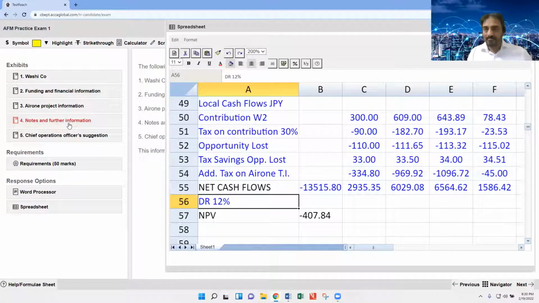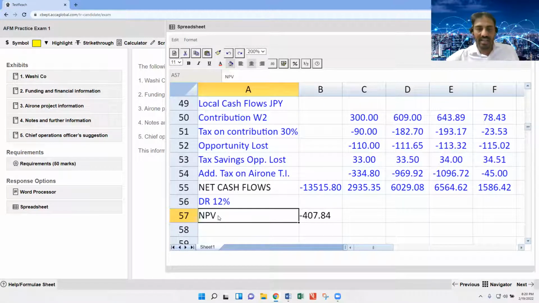Okay, class, that is the point that we have done with respect to the NPV matter. So that is all complete with this part of the question, and the requirements here, appendix 1, 2, and 3, are completed. Now, the next part.